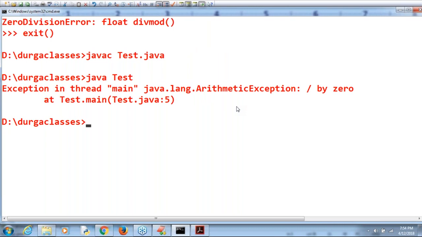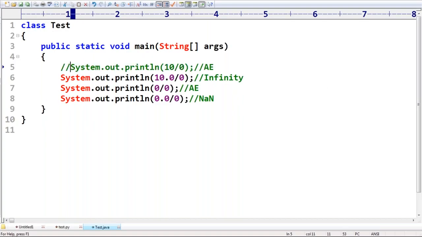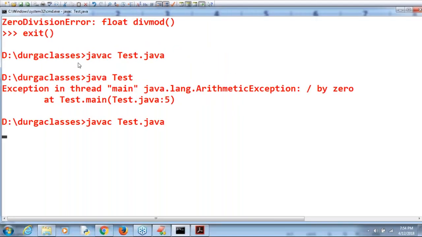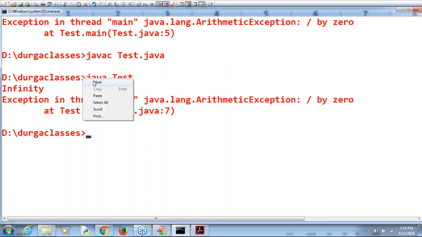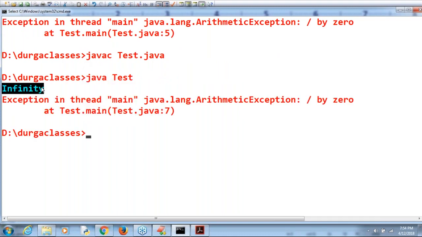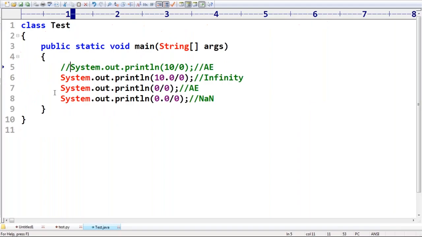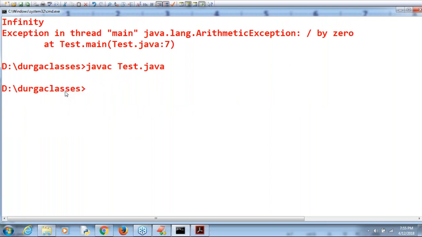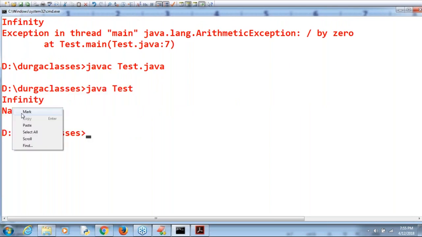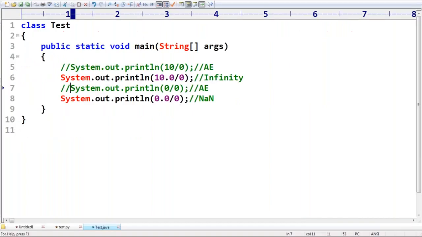Now comment that line. Second line, you are never going to get an arithmetic exception. Happily infinity is the answer. Are you getting it? Second line, infinity is the answer. But third line, arithmetic exception. Comment that third line. Fourth one, no exception. Happily by default we are going to get NaN. So Java behavior is different, Python behavior is different.